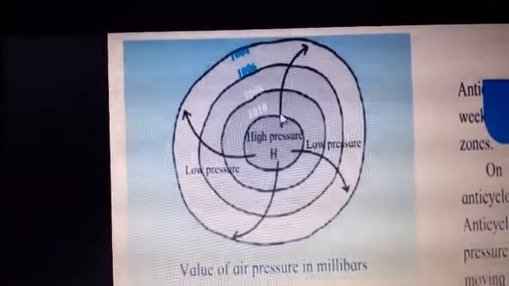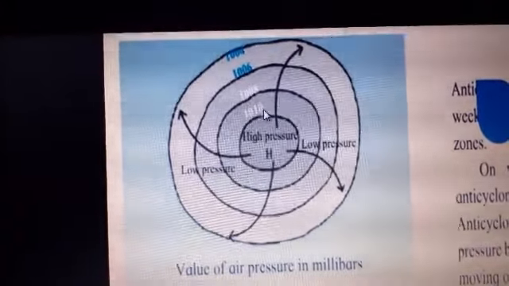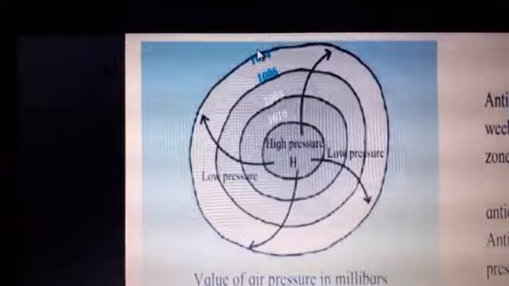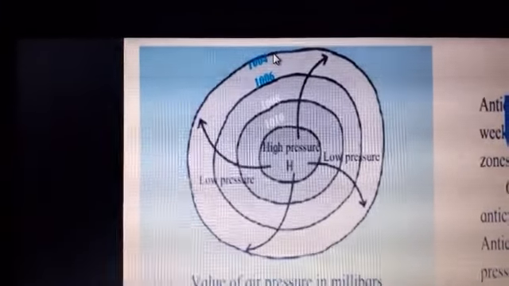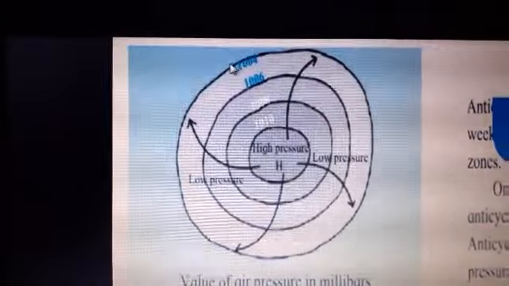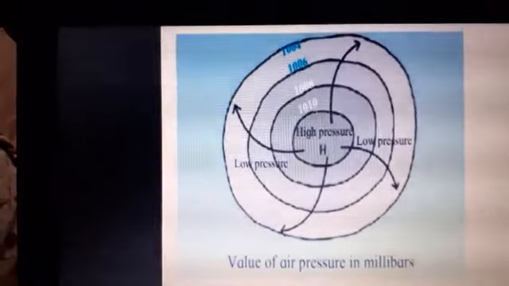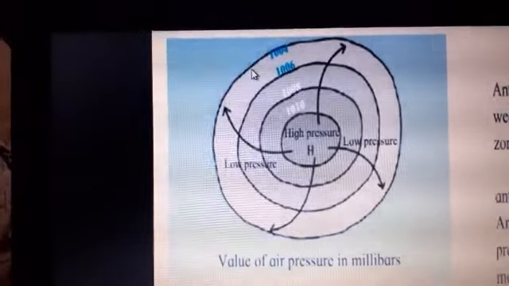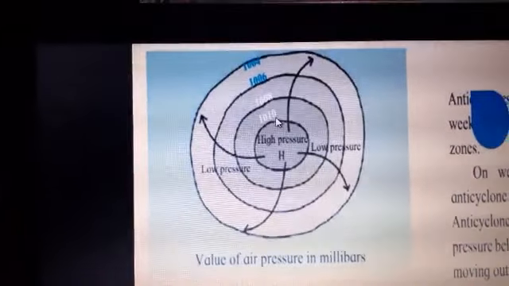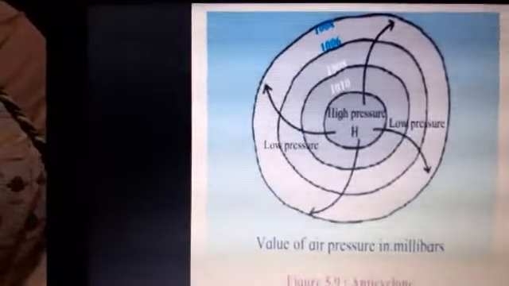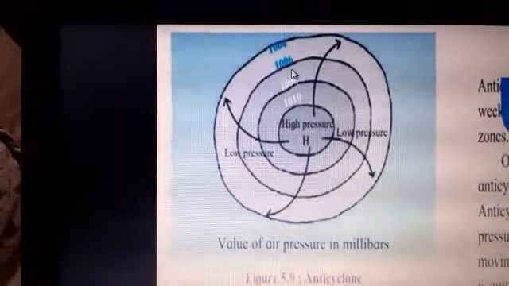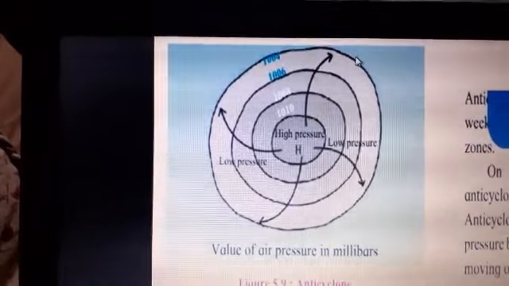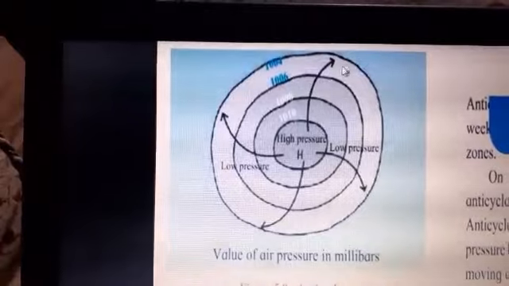High pressure means here 1010 millibars, then 1008 millibars, 1006 millibars, and 1004. Now 1004 is less outside, so it means in the surrounding condition outside it is the low pressure of the air, whereas inside 1010 represents that a high pressure area has developed in the center. So now you will find that the winds are blowing from center to the outside. So high pressure area to low pressure area, understood?